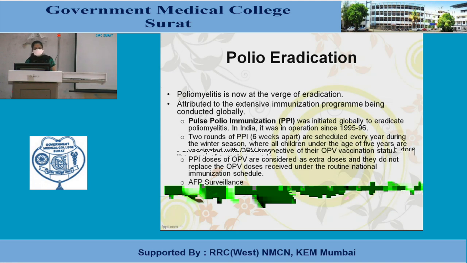That was initiated globally to eradicate poliomyelitis. In India, it has been in operation since 1995 to 96. 2 rounds of pulse polio, 6 weeks apart, are scheduled every year during the winter season, where all children under the age of 5 years are vaccinated with OPV irrespective of their OPV vaccination status. Pulse polio doses of OPV are considered extra doses, and they do not replace the OPV doses that come under the national immunization schedule. And there is AFP surveillance, that is acute flaccid paralysis surveillance.